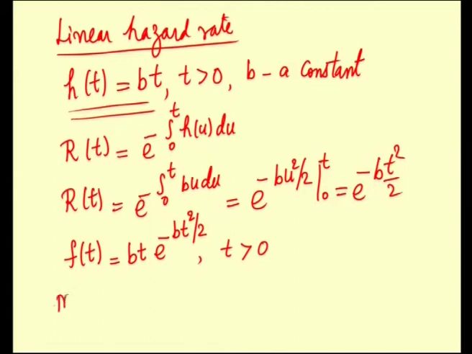Now, the other important ingredient in the reliability analysis is the mean time to failure. This is given by integral 0 to infinity capital R of t dt.